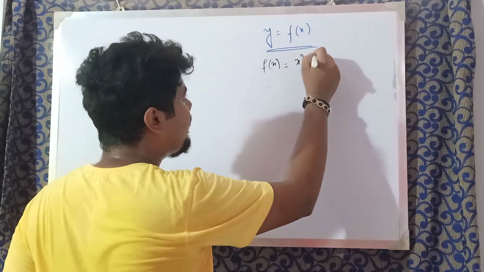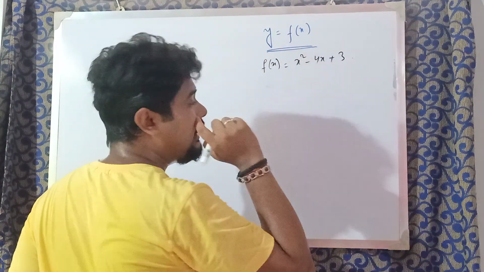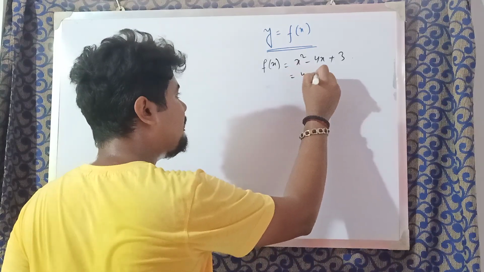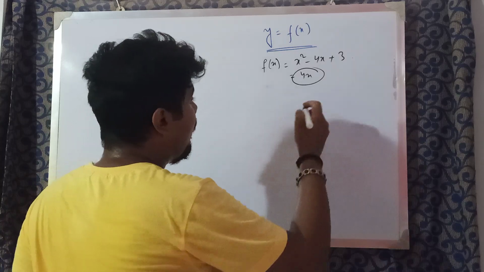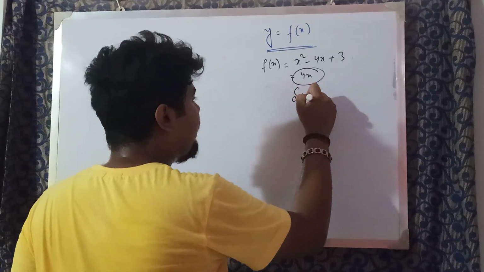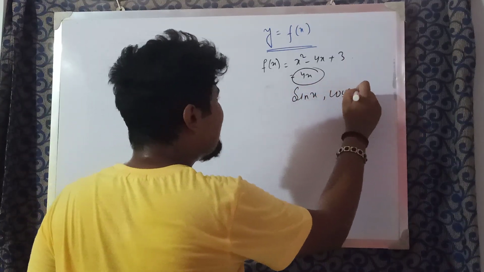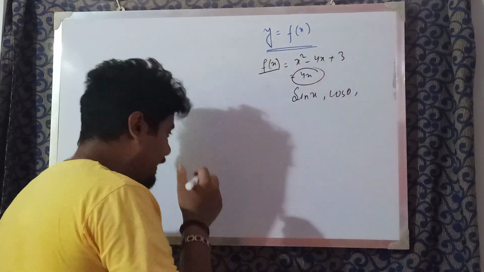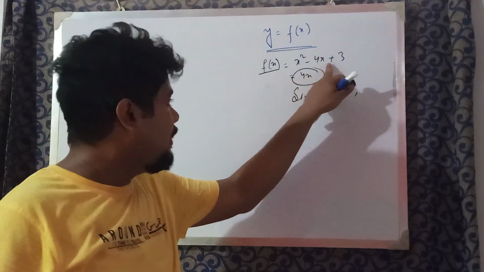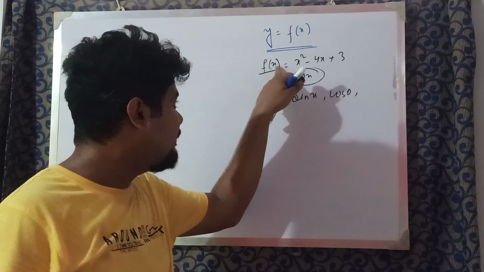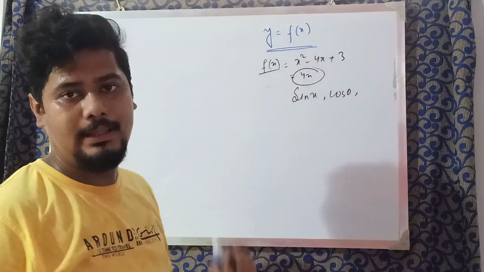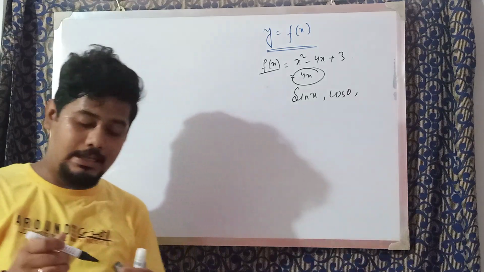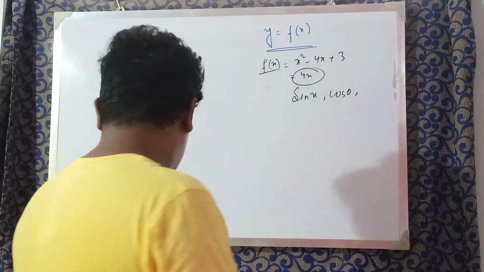f(x) is equal to x square minus 4x plus 3. It's a quadratic equation. It can be a linear equation, 4x. If it becomes a linear equation, it will be a straight line. Now it can be a trigonometric function, sin x, cos x, tan x, anything. f(x) means its value should depend upon this independent variable x, and the value of this f(x) we have stored in another variable y. Is it clear? I hope it is clear to all of you.